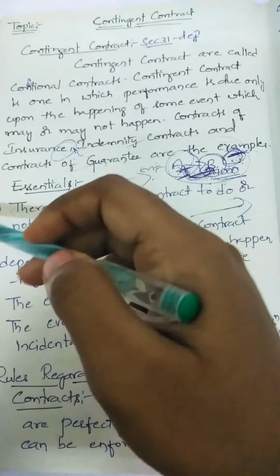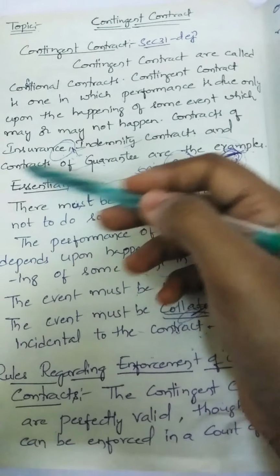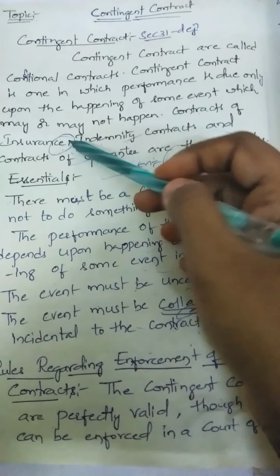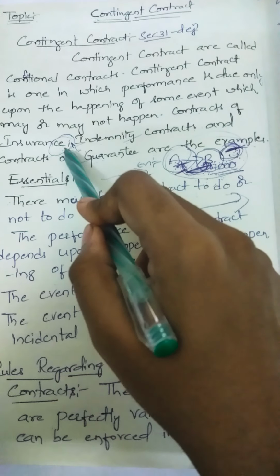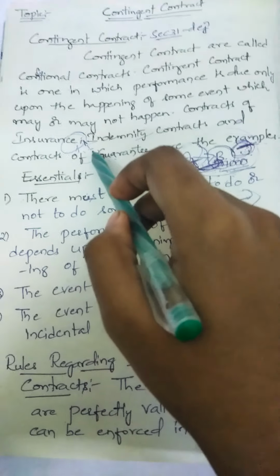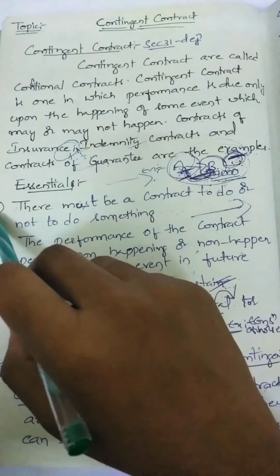If an accident happens to a person or family members, this insurance company will give the amount. So the happening of an accident is an uncertain event that may or may not happen. But what is the condition here? If that happens, the insurance company will pay the amount to the suffering party's family.